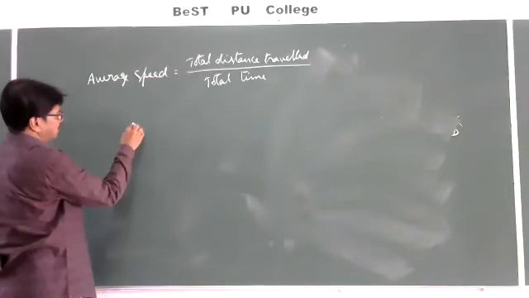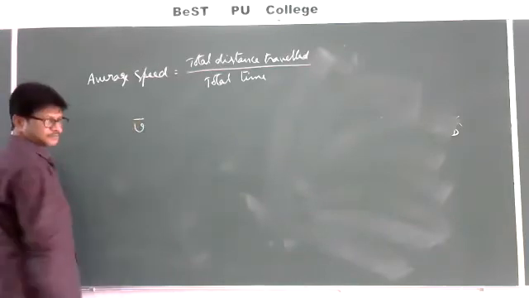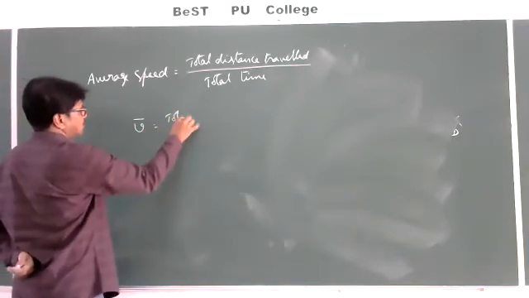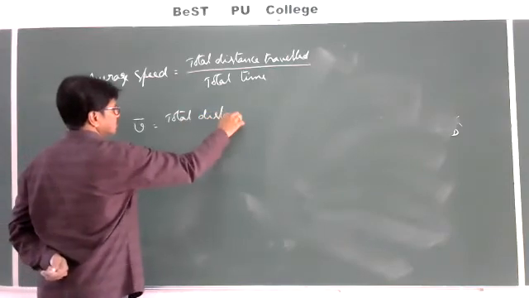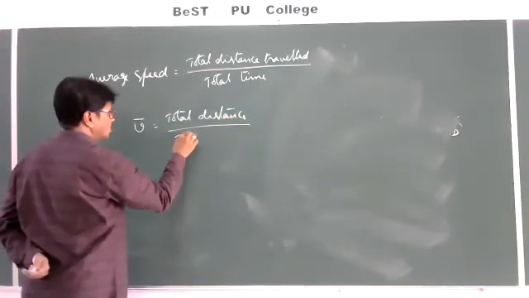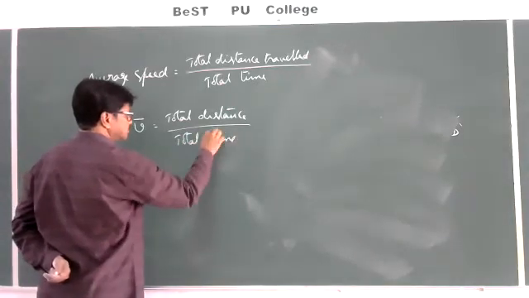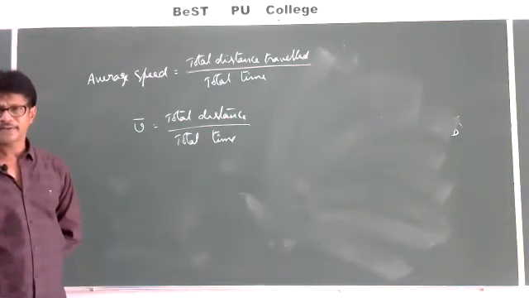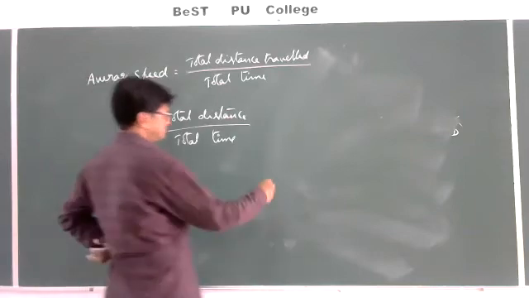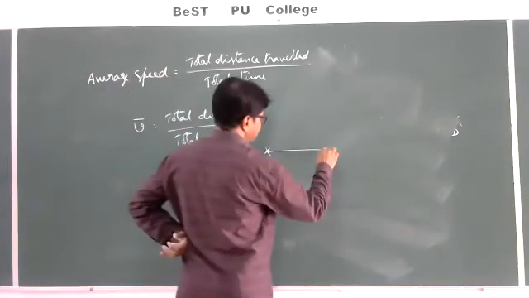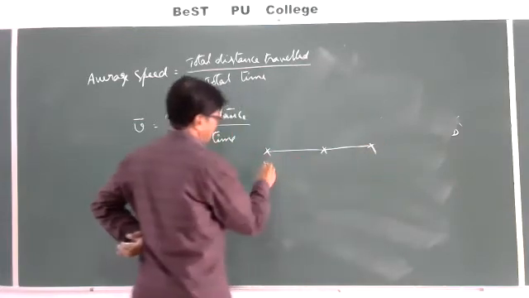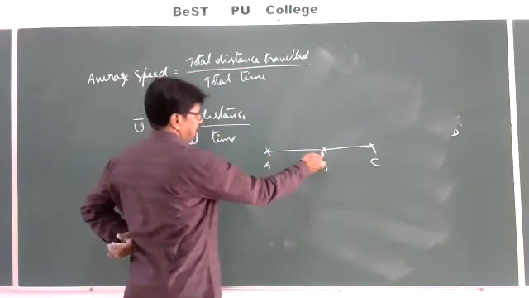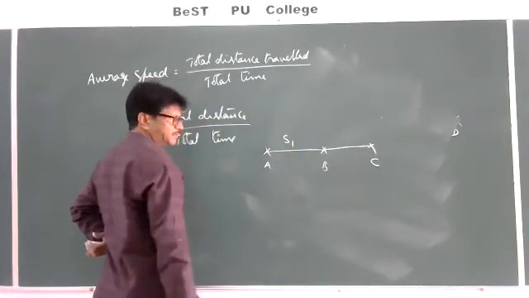So the average speed is denoted with the symbol V bar. V bar is equal to total distance by total time. For example, I am considering A, B, C. Between A and B, the distance is S1.